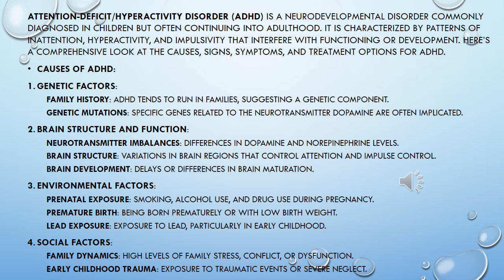3. Environmental factors. Prenatal exposure: smoking, alcohol use, and drug use during pregnancy. Premature birth: being born prematurely or with low birth weight. Lead exposure: exposure to lead, particularly in early childhood. 4. Social factors. Family dynamics: high levels of family stress, conflict, or dysfunction. Early childhood trauma: exposure to traumatic events or severe neglect.